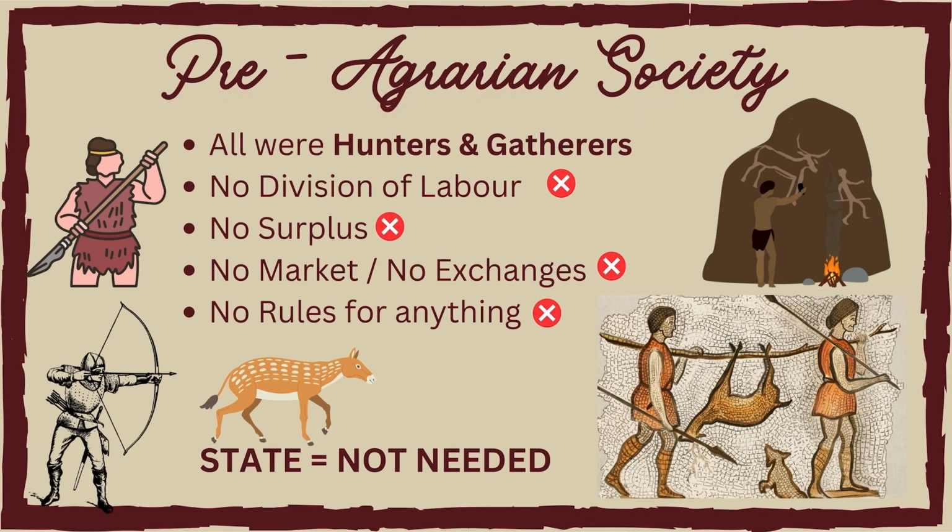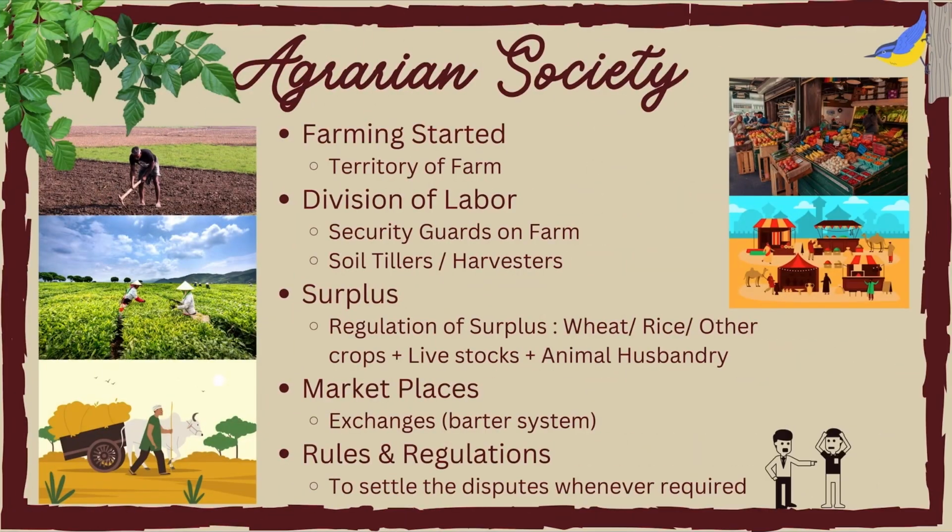But soon agricultural practices came into the picture. People started defining the territory of their farms. They started occupying lands, and soon they started farming activities. They started employing security guards on their farms to protect their crops from damage by cattle or from thieves. They started employing soil tillers, harvesters, etc. This is how the division of labor increased. People started growing crops and getting food surpluses, and they had to sell this surplus somewhere in the marketplaces. That's how marketplaces emerged, and once marketplaces emerged, exchange mechanisms also came into place.